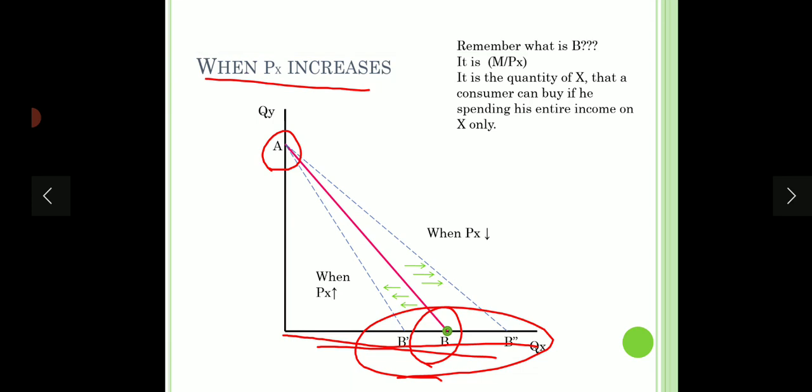Now, what will happen if the price of X increases? The consumer can buy less of X, so the budget line will shift inwards. And if the price of X falls, the consumer can buy more of X, so the budget line will move outwards on the x-axis.